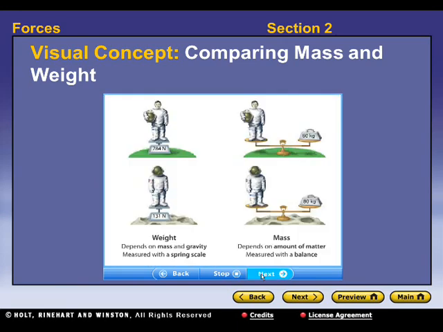Changing an object's location will change its weight. For example, consider an astronaut who has a mass of 80 kilograms. On Earth, this astronaut weighs 784 newtons. But on the Moon's surface, where the force of gravity is only 1.6 meters per second squared, the astronaut weighs 131 newtons. The astronaut's mass, however, remains the same on Earth or the Moon.